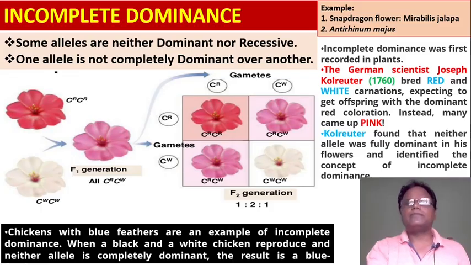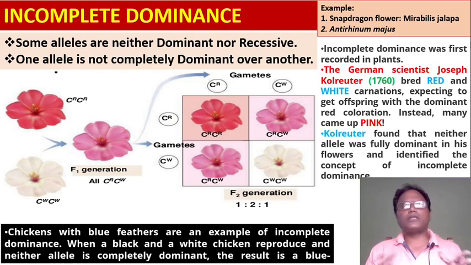Okay, look at the pictures, look at the cross. Some alleles are neither dominant nor recessive. One allele is not completely dominant over the other. For example, snapdragon flower, Mirabilis jalapa, and Antirrhinum majus. These are well-known examples. With these examples, we can explain incomplete dominance.